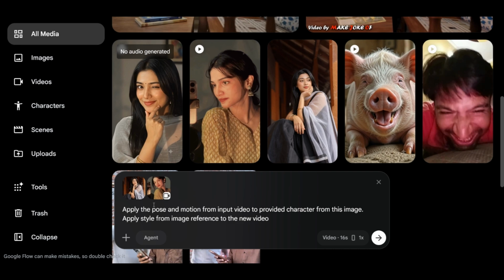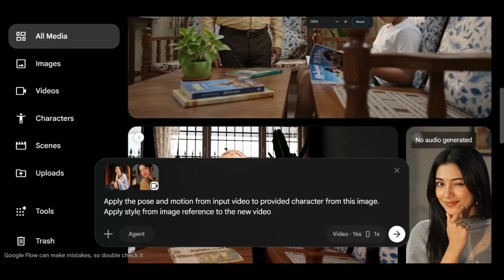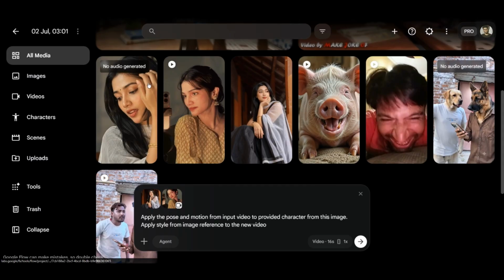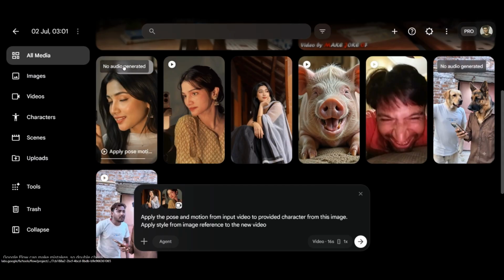Now, the main game of prompt engineering begins right here. For motion control, you have to type this line very carefully in the prompt box. "Apply the pose and motion from the input video to provided character from this image, and apply style from image reference to the new video." After writing this prompt, when you click on Generate and keep Return Silent Video turned on in the settings, you will get to see an absolutely mind-blowing output.